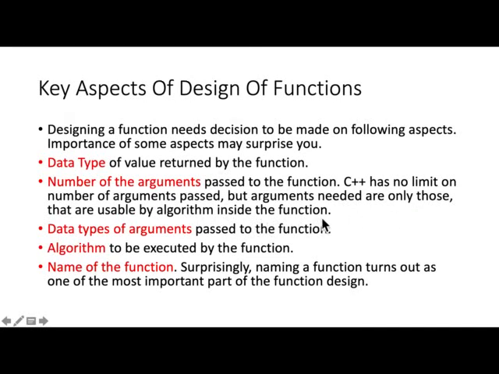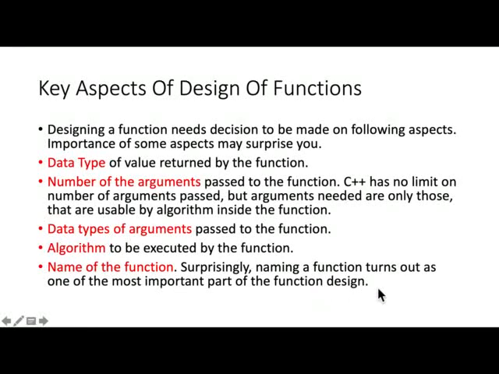So you only pass those that can be used. Data type of arguments passed to the function, that's once again it depends on the type of algorithm that the function uses. And then of course the algorithm to be executed by the function. But the last one is the name of the function.